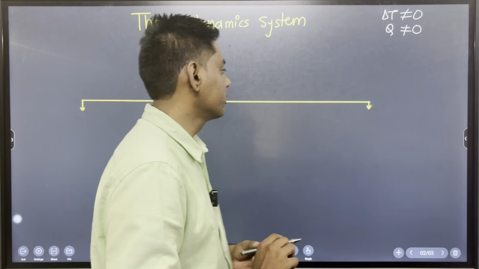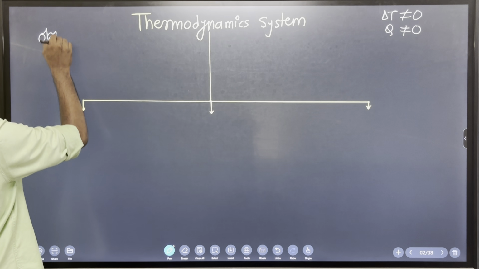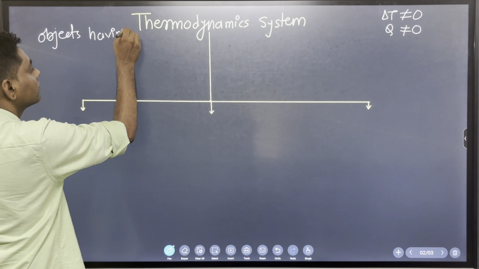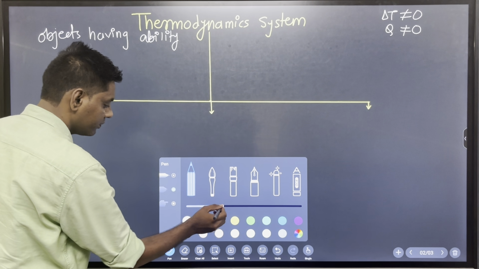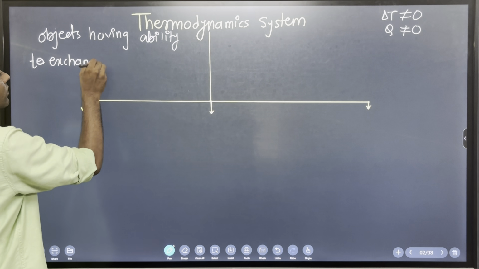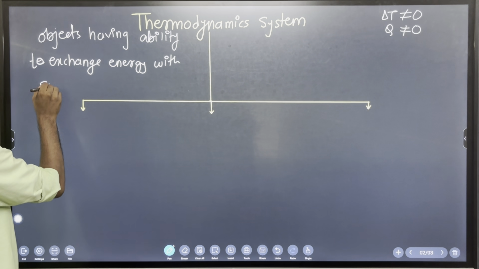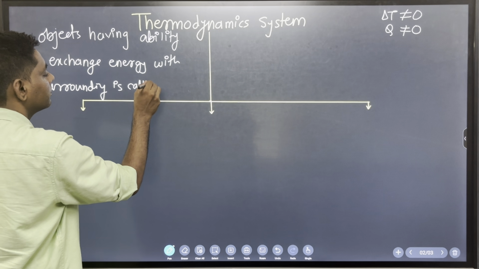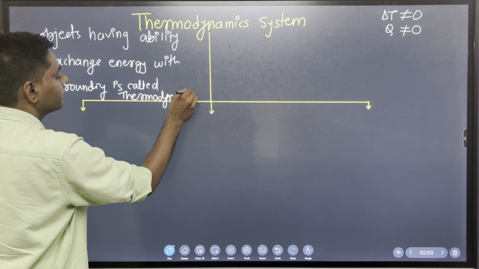So remember the very basic concept of thermodynamic system. An object or group of objects having the ability to exchange energy, or we can say heat, with the surroundings is called a thermodynamic system.